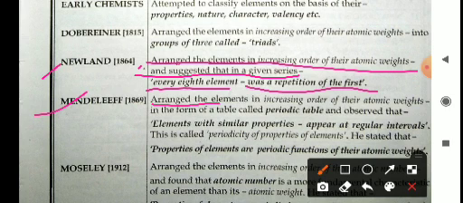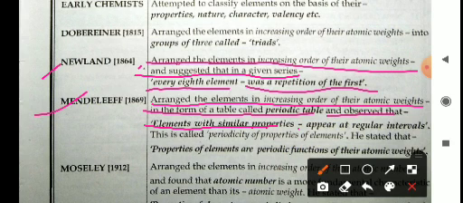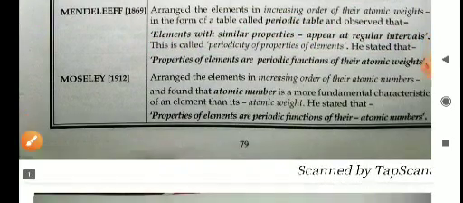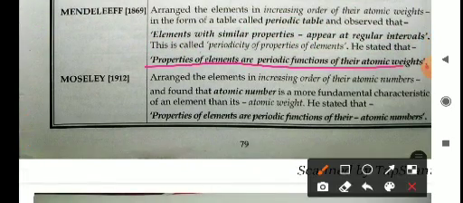He arranged the elements in increasing order of their atomic weights in the form of a table, called the periodic table, and observed that elements with similar properties appeared at regular intervals. This is called periodicity of properties of elements. He stated that the properties of the elements are a periodic function of their atomic weights. This was known as the periodic law.